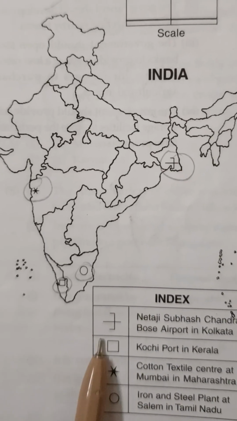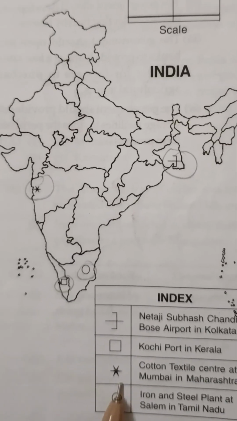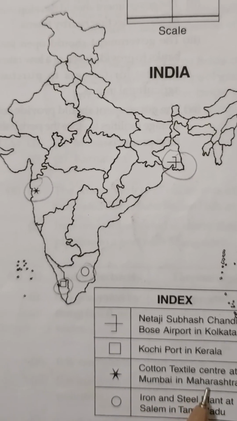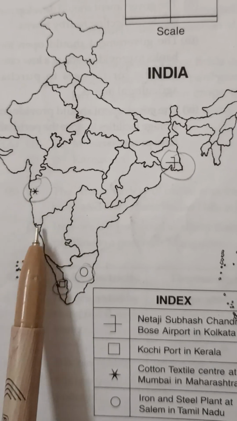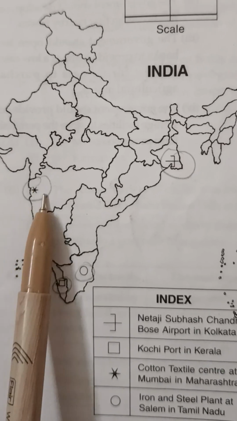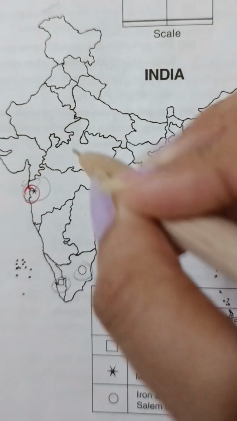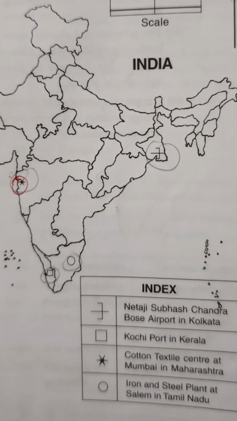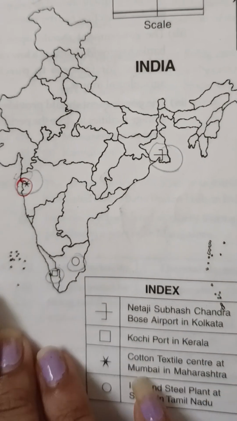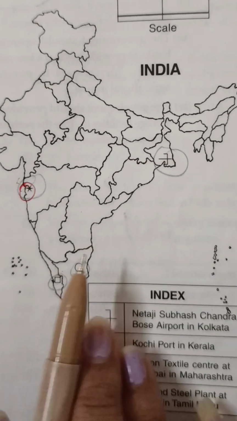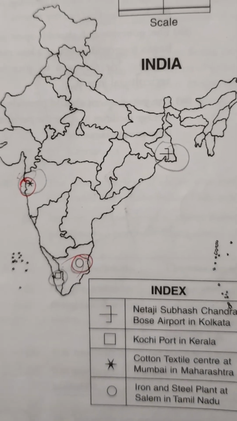Then second is a square, for Kochi port in Kerala. Kerala is here, so the square will be marked here. Star symbol for Cotton Textile Center at Mumbai in Maharashtra. This is Goa, and above Goa is Maharashtra, and below it is Karnataka. So here in Maharashtra we will mark this area as Cotton Textile Center. Then a circle for iron and steel plant at Salem in Tamil Nadu. On the left side is Kerala, and on the right side it is Tamil Nadu. So we will mark a circle for the iron steel plant in Tamil Nadu.